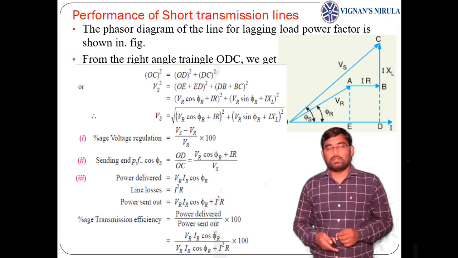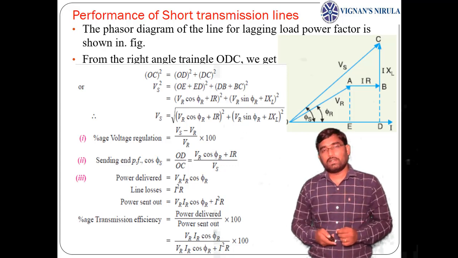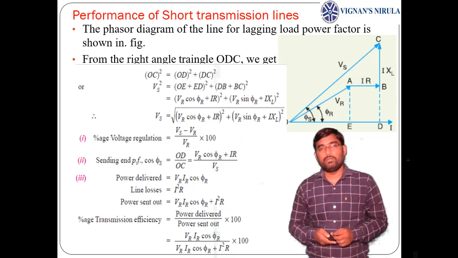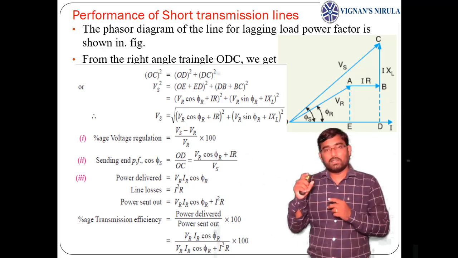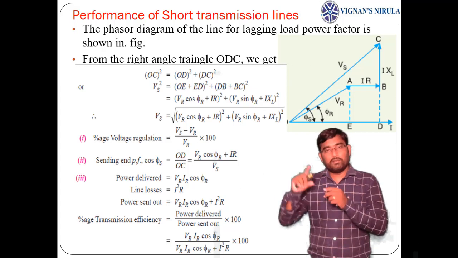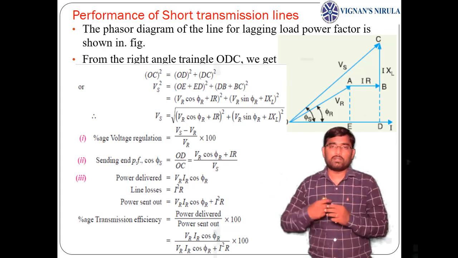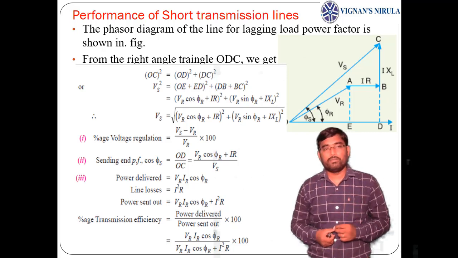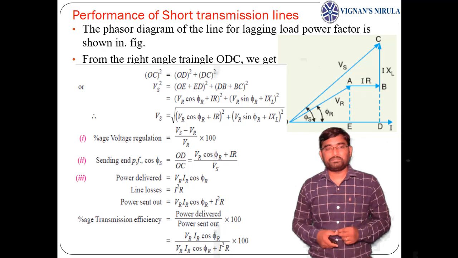So now we can write the sending end voltage as Vs equals square root of VR cos phi r plus IR whole square plus VR sin phi r plus IXL whole square. Of course, you can easily write the sending end voltage in a single equation from the equivalent circuit, Vs equals simply VR plus the drop across the impedance, that is I into Z. In that way also we can write the sending end voltage. From this equation you can get the magnitude of the sending end voltage.